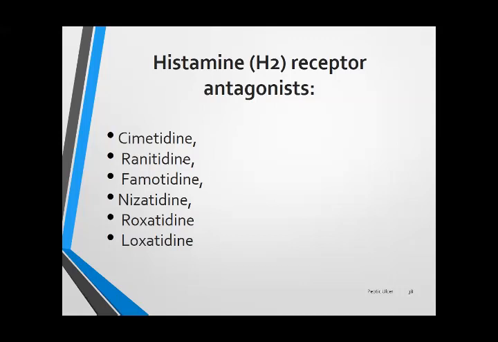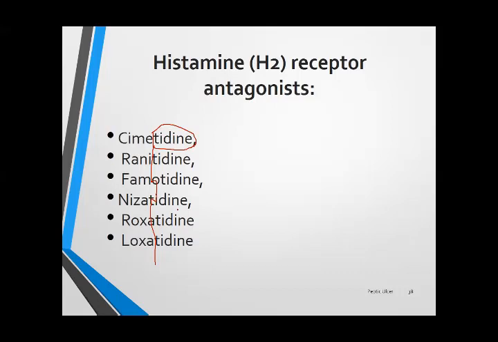These are the names of the drugs, and you have seen the suffix tidine, which is present at the end of all these drugs. You just have to remember: cime, rani, famo, niza, roxa, and loxa.